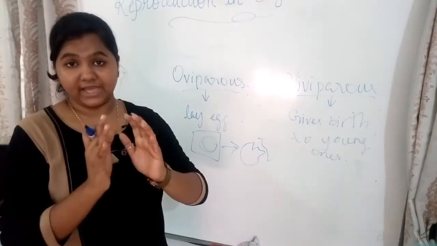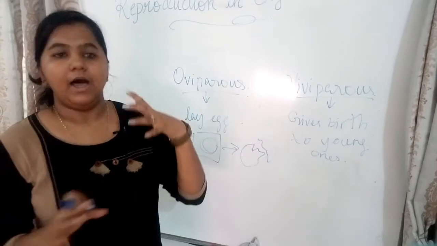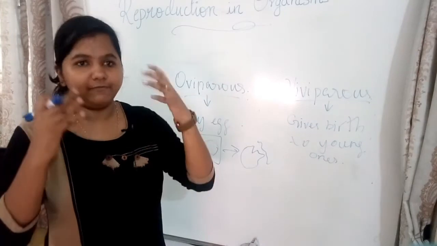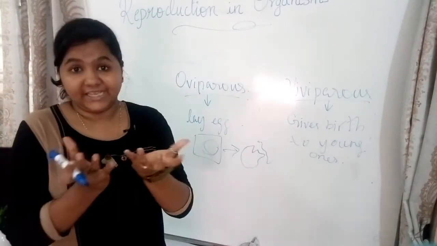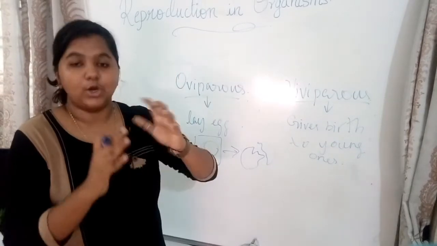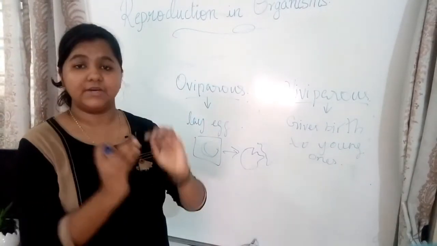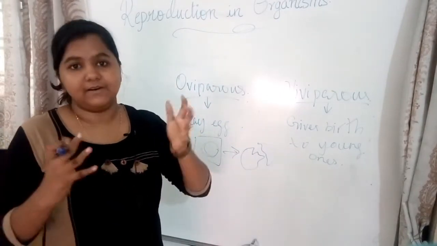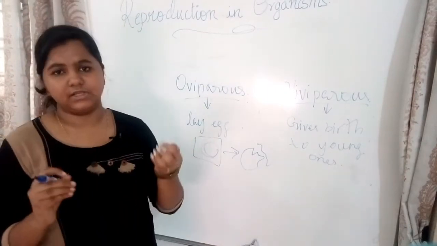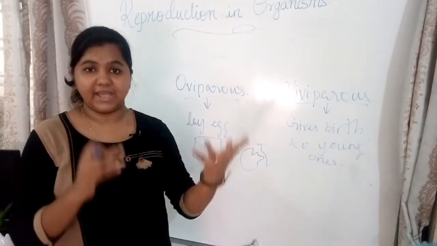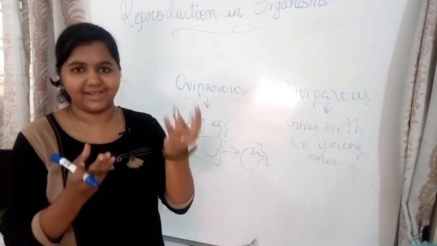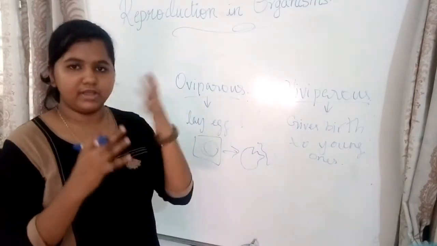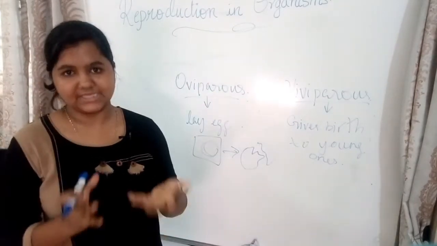Oviparous organisms are more vulnerable to predators, whereas in viviparous organisms, the embryogenesis also takes place inside the female body. Therefore, the embryonic care and the nutrients are richly provided. They are highly provided with all these nutrients and embryonic care. So there are more chances of survival. Whereas in this case, there are only fewer chances of survival. For example, hens pick up their own eggs, the eggs that they laid. They break their eggs, and that is dangerous. Then there won't be embryogenesis happening.